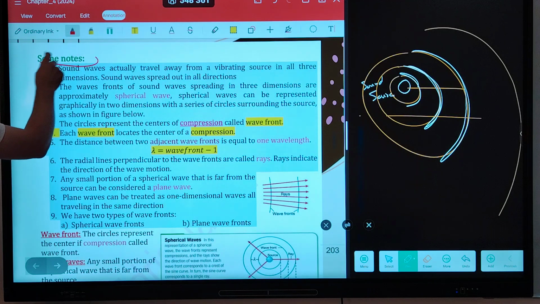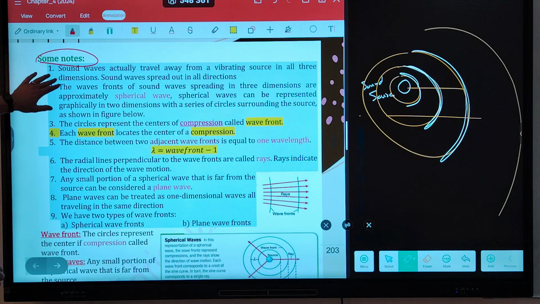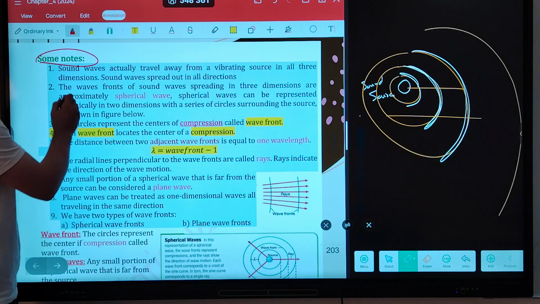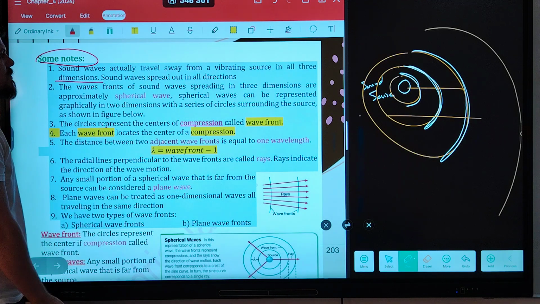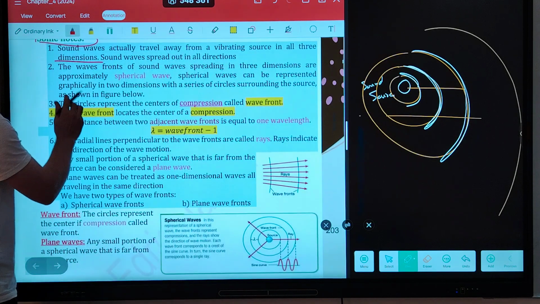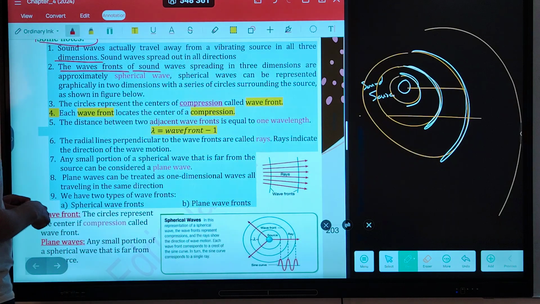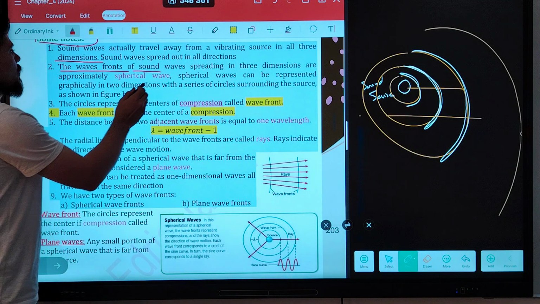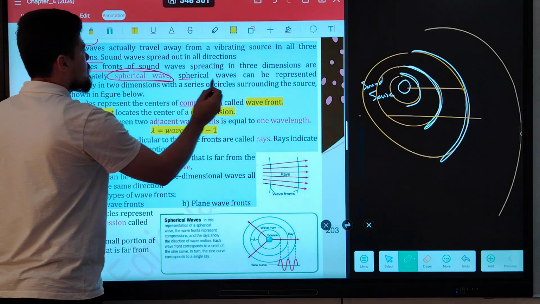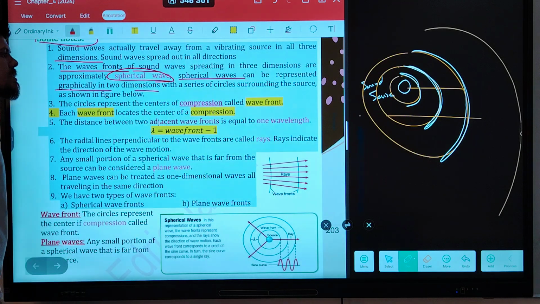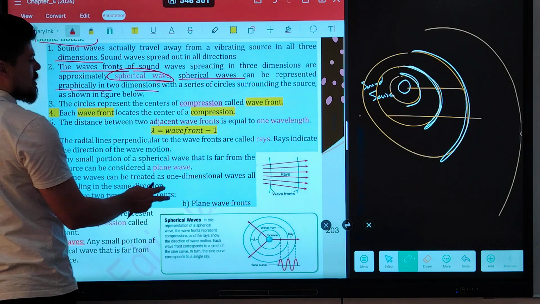We have some notes about the spherical wave and sound wave. Sound wave actually travels away from a vibrating source in all 3 dimensions. Sound waves spread out in all directions. The wavefronts of sound waves spreading in 3 dimensions are approximately spherical waves in a short distance, and the spherical waves can be represented graphically in 2 dimensions with a series of circles surrounding the source as shown in the figure below.